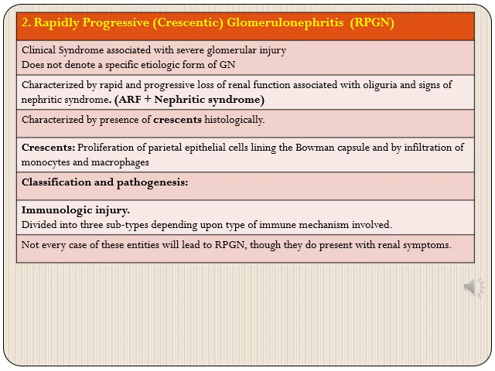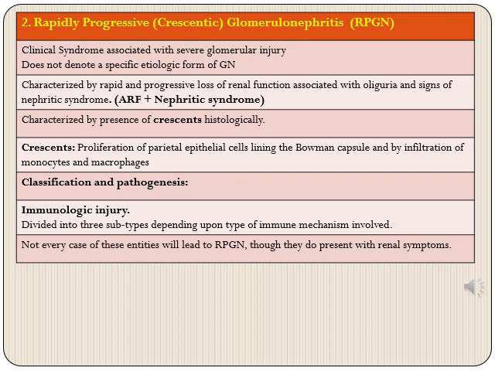So it is characterized by rapid and progressive loss of renal function, which is associated with oliguria and signs of nephritic syndrome. So the patients will have symptoms which will fit into acute renal failure also, and also nephritic syndrome. And histologically, these patients have presence of crescents. Crescents, as we had discussed earlier, are proliferations of parietal epithelial cells lining the Bowman's capsule and infiltration of monocytes and macrophages.